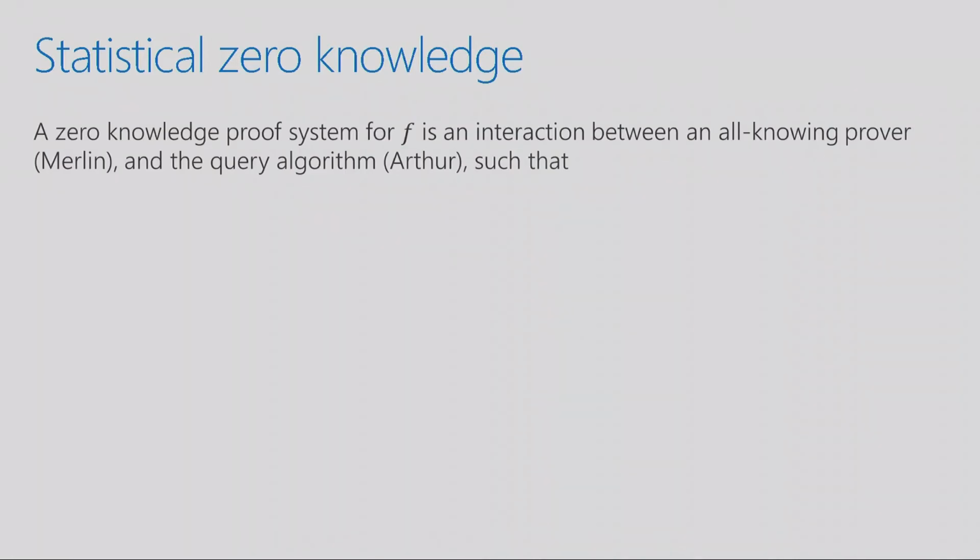So a zero knowledge proof system is, you want to imagine this as a conversation between an algorithm, Arthur, and an all-knowing prover, Merlin. Merlin knows something. Let's say Merlin knows the value of the string x that you're querying, and Merlin wants to convince you that f of x equals 1. Now you have a little conversation with Merlin, like a polynomial time conversation, and it's a zero knowledge proof system if the conversation satisfies three properties.